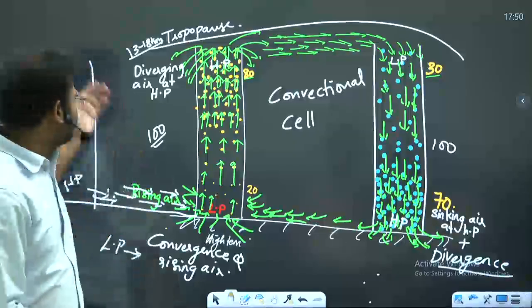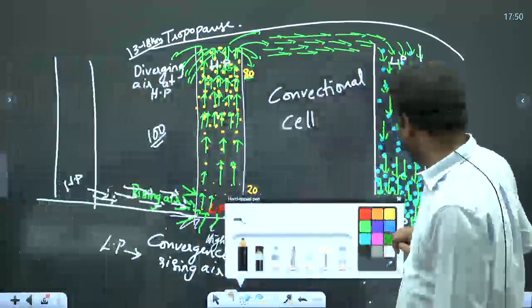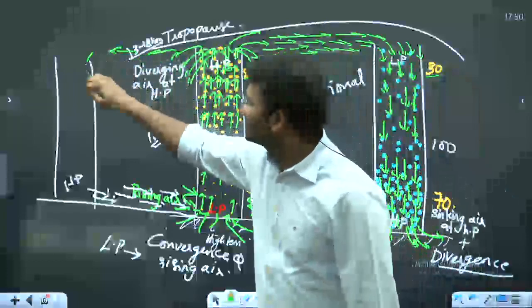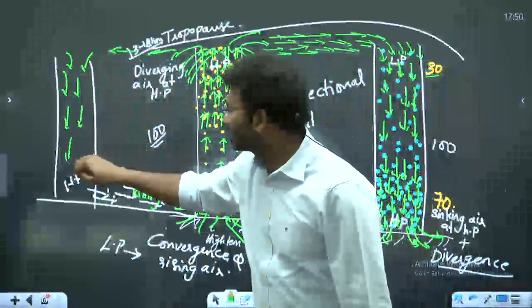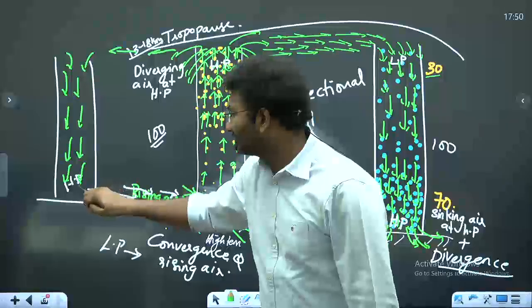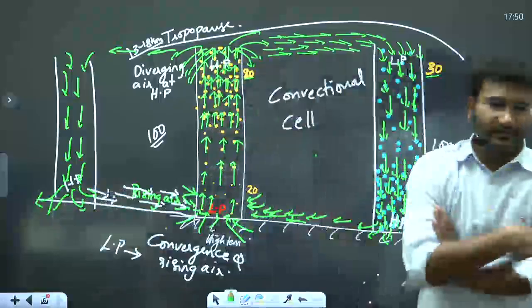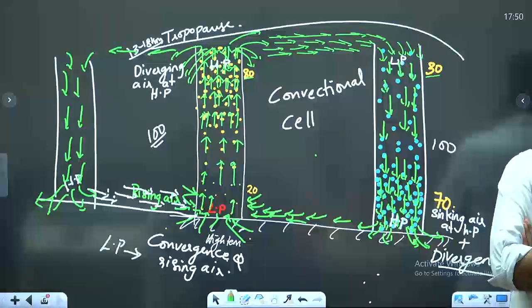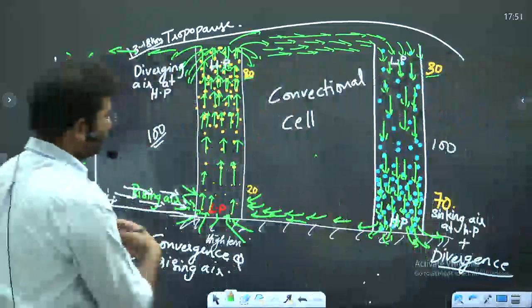So the same is the case, you take this column and see it is high pressure. So you have high pressure here, the wind diverges in this direction and then sinks. That sinking air will start to diverge in all the directions. Got it? Now this is what is also given in your NCERTs, the very, very basic books, with a diagram like this.